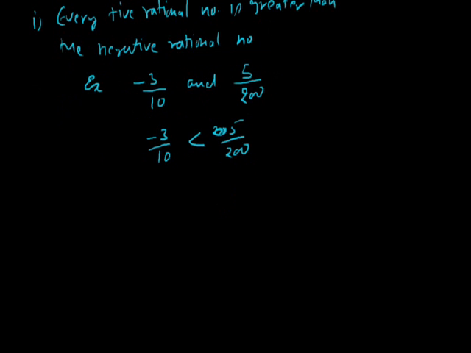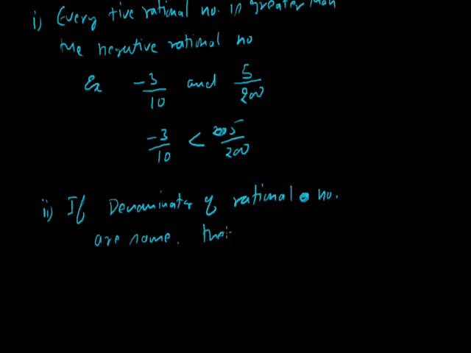Now the next thing that we have to remember: if the denominators of rational numbers are the same, then the rational number having the greater numerator is the greatest.